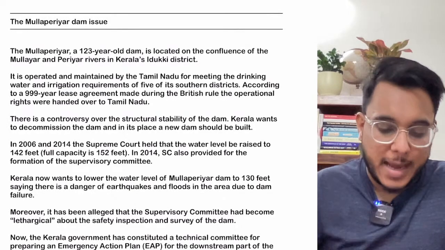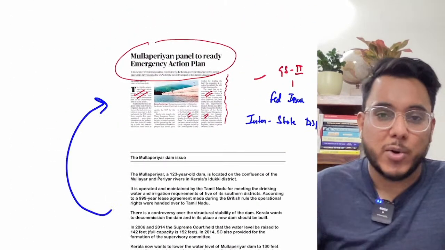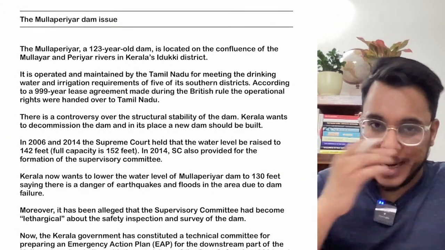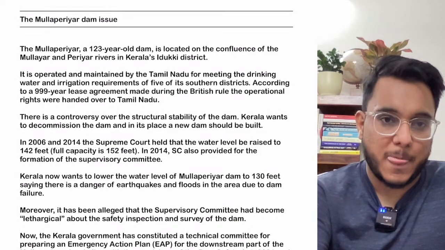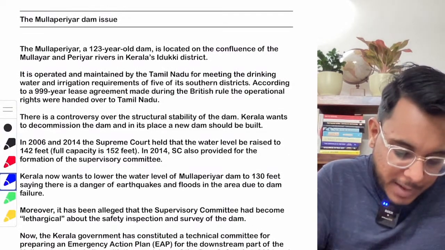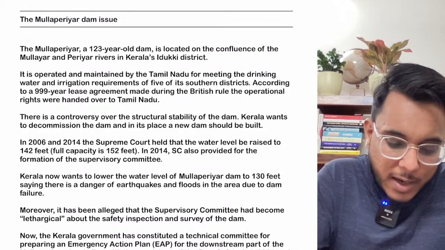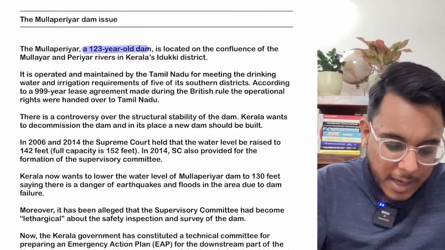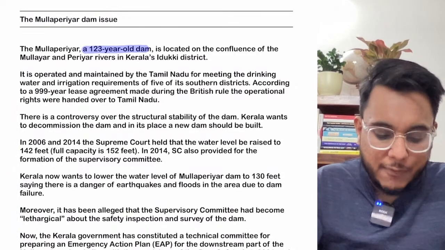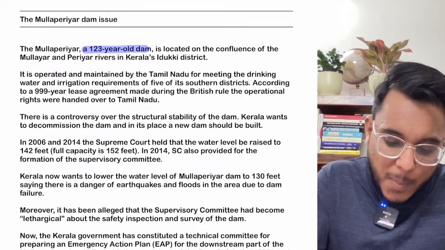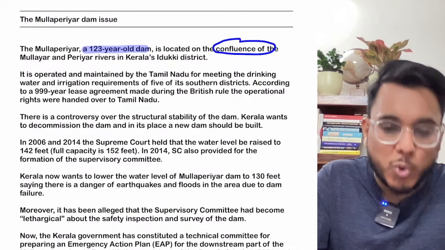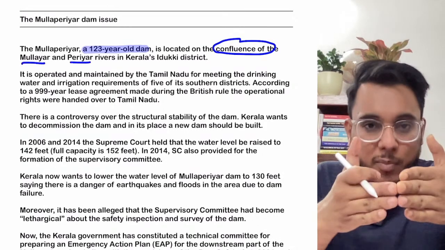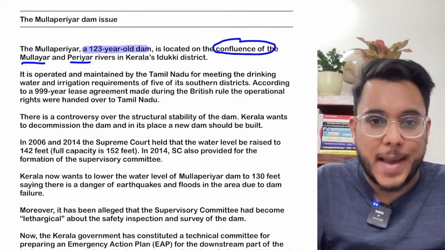So what is this Mullaperiyar Dam controversy? And after understanding it, we'll see what has happened now. I'll start this entire issue from scratch, so that if you don't know, you'll understand. The Mullaperiyar Dam is more than 123 years old, a very old dam. This dam is located at the confluence of two rivers, the Mullayar River and the Periyar River.